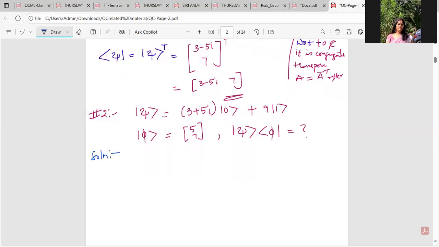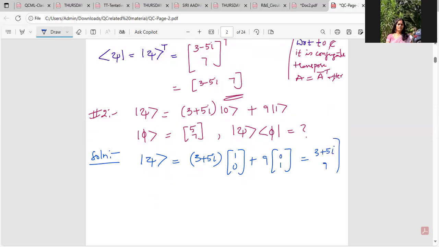First, I will rewrite the vector notation for ket psi by expanding it in terms of ket 0 and ket 1. 3 plus 5i ket 0 plus 9 ket 1. So the resultant is 3 plus 5i, 9.